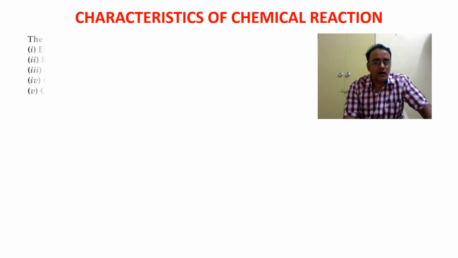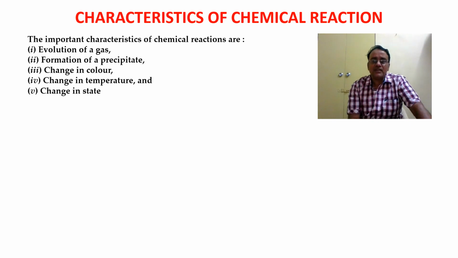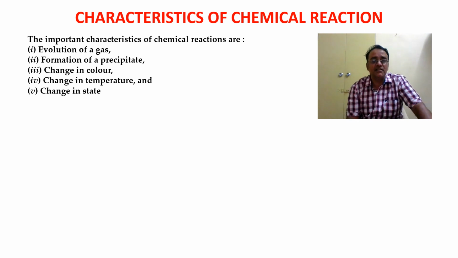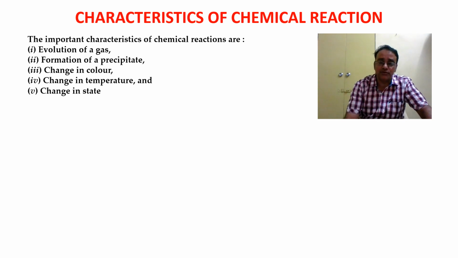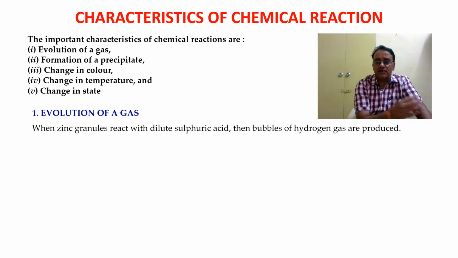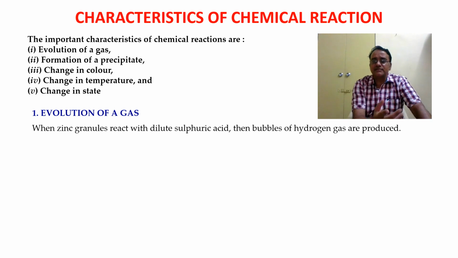So we have altogether 5 characteristics. The first one is evolution of a gas, the second is formation of a precipitate, the third is change in color, the fourth is change in temperature, and the fifth is change in state. Let us discuss the first one, that is evolution of a gas. We will take two examples of each for the explanation of the characteristic.